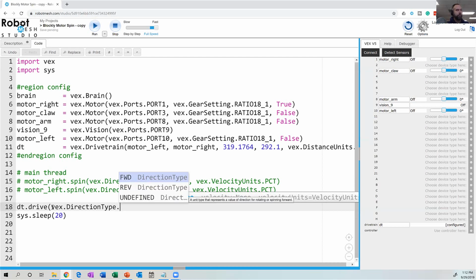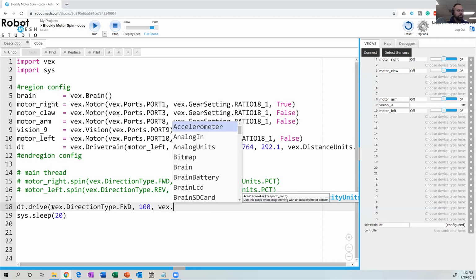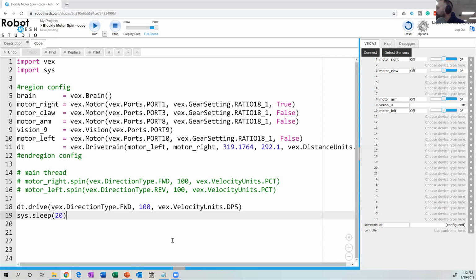So VEX.DirectionType.forward, at 100% power. And the type of velocity unit we'll use this time will be VEX.VelocityUnits. Let's make it degrees per second. I have no idea what will happen. So it's going to spin 100 degrees per second for 20 seconds. Now what we should see is both wheels, both motors, turning at the same time. I'm just going to set up my webcam so we can see this. Okay, so let me share this.